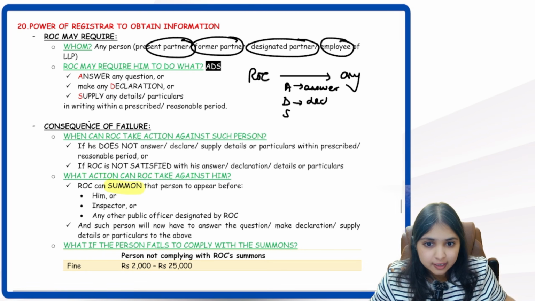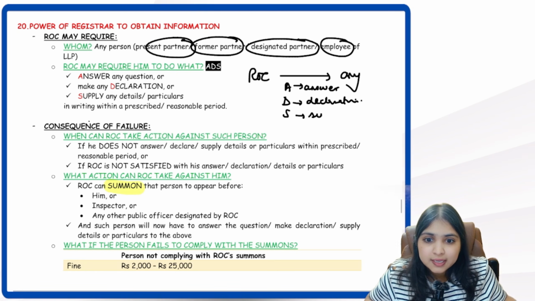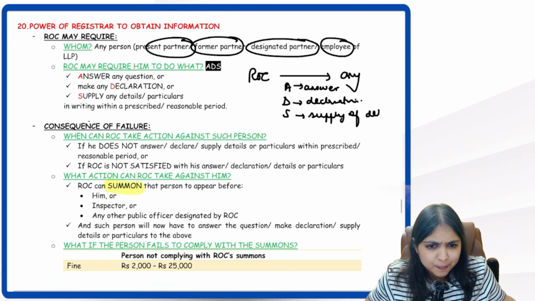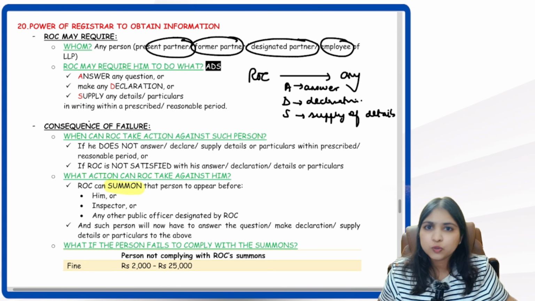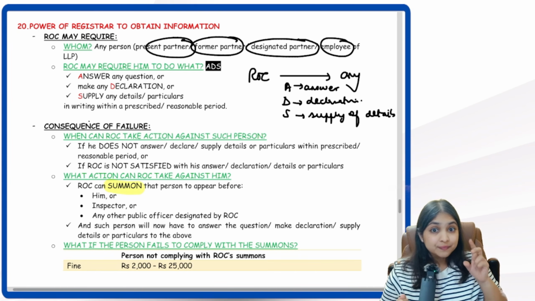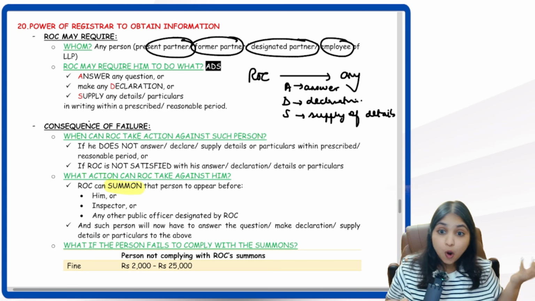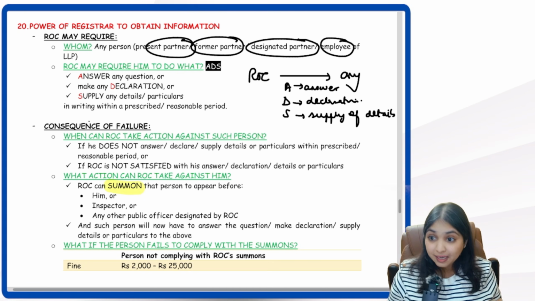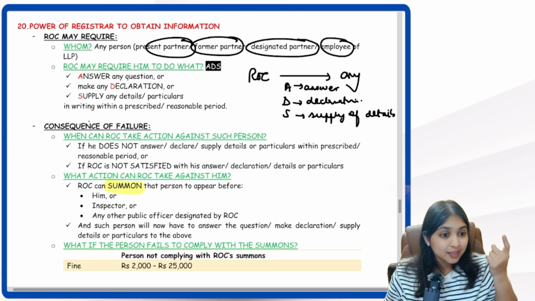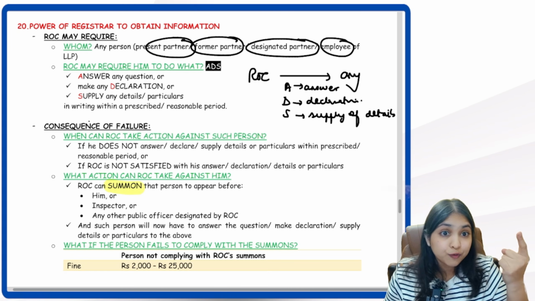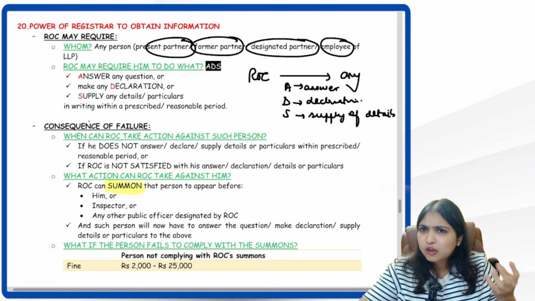Then D for declaration. ROC can come to any person and ask for a declaration. S for supply, supply of details or particulars, basically supply of information. ROC can come to any person and ask to supply information. Understanding? So ROC can come to whom? Any person. Who is this any person? Partner, former partner, designated partner, employee, anybody. ROC can come to any of these people and require what? ADS. A for answer, answer to any question. D for declaration. S for supply, supply of any details or particulars.